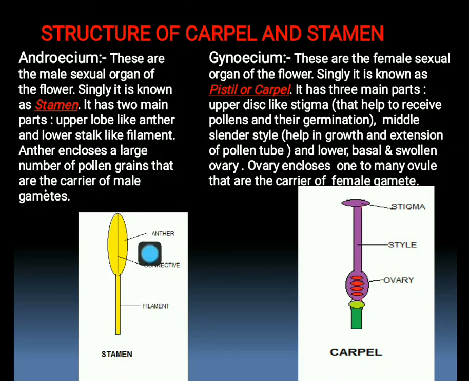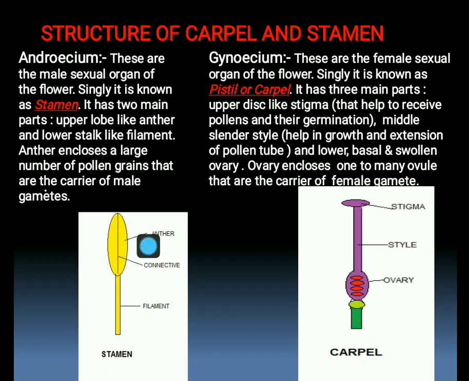This anther is a very important part because it encloses a very large number of pollen grains, and pollen grains are the carriers of male gametes. After dehiscence of anther, pollen is released, and during germination each pollen forms male gametes, so that it is a very important part.